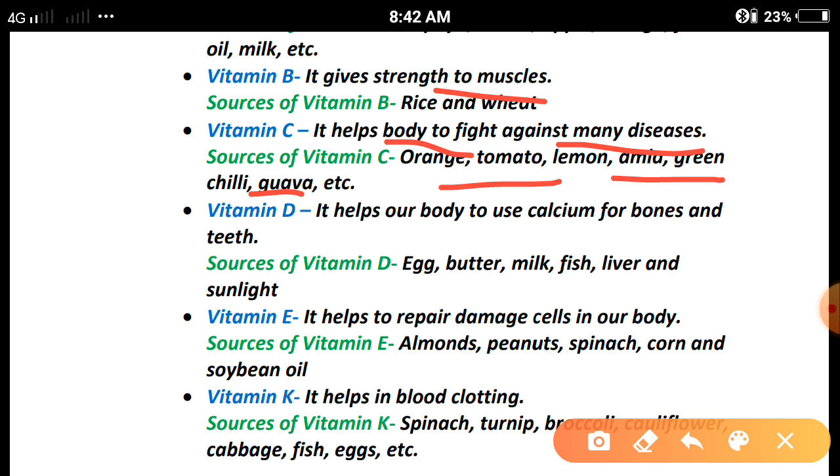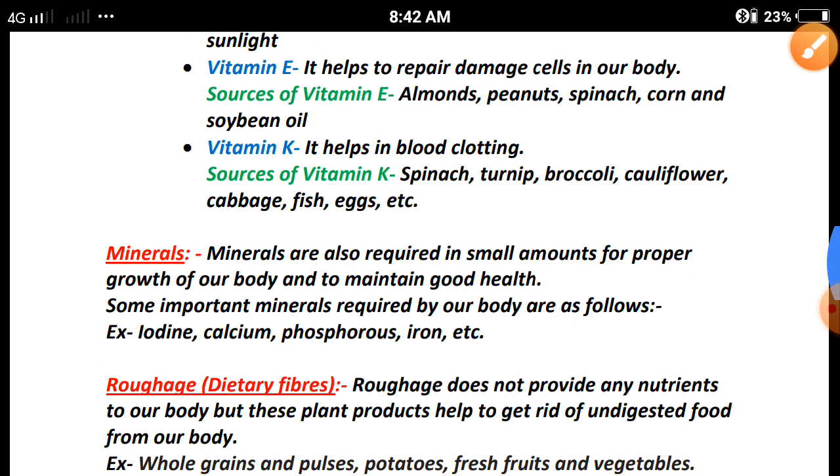Next, we come to vitamin D. Vitamin D is very helpful to our body, including bones and teeth. It helps our body to use calcium for bones and teeth. Sources of vitamin D: egg, butter, milk, fish, liver and sunlight. These are the different sources from where we get vitamin D. Next, vitamin E helps to repair damaged cells in our body.